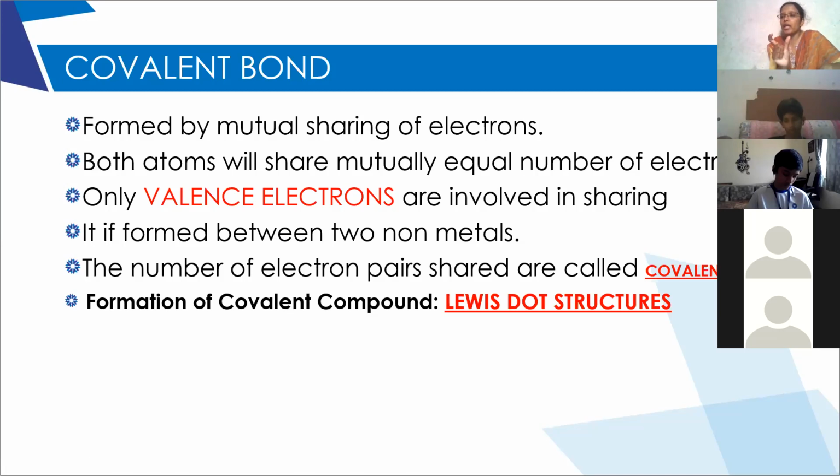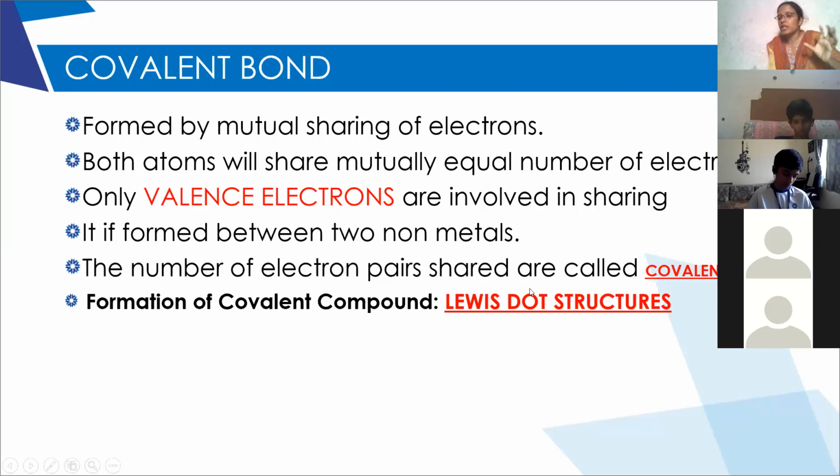Each pair of electrons will form one bond. I repeat, one pair of electrons will result in the formation of one bond, which is called one covalent bond. The number of electron pairs the atom shares is called covalency. For example, if two pairs of electrons are shared, then we will say it is a double covalent bond. Clear? Each bond is formed by sharing one pair of electrons.